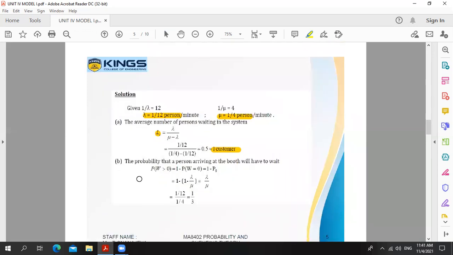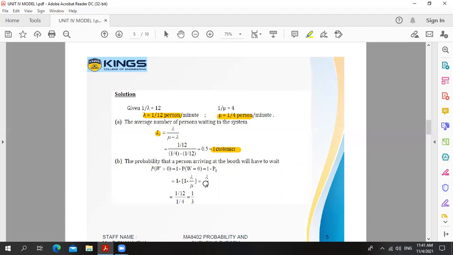So we want to find the probability of W greater than 0. It means 1 minus P of W, P of W means P naught, there are no customers in the system. So system busy is the opposite of system empty, so 1 minus P naught. 1 minus P naught value is 1 minus lambda by mu.